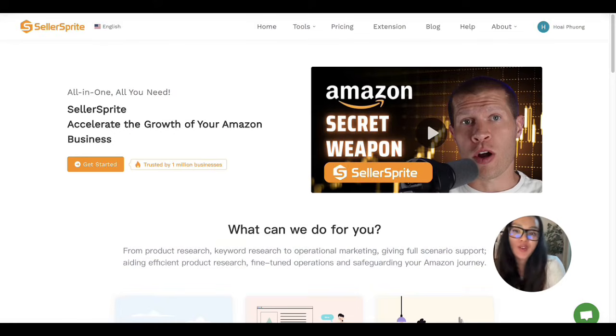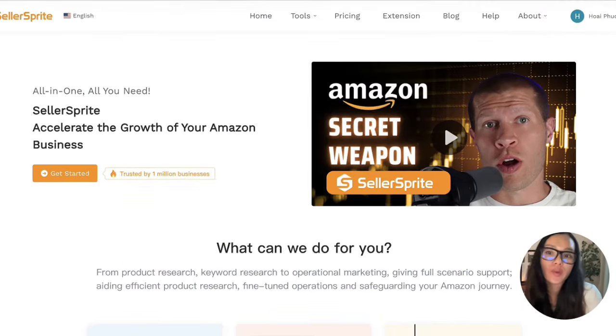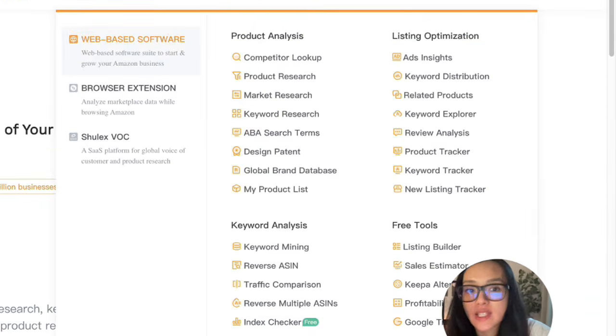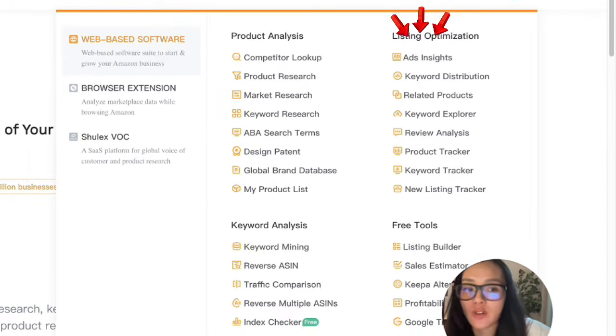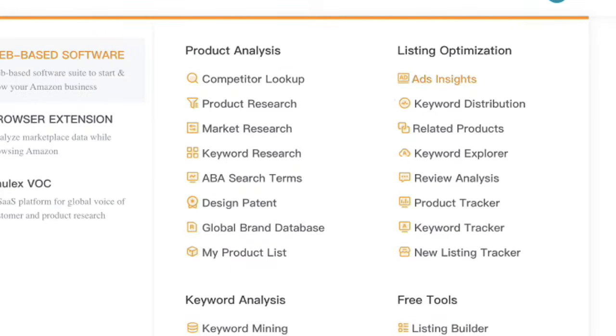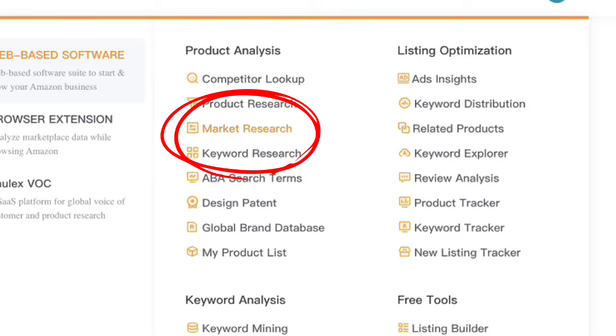All right, guys, let me show you how you can use this tool. So the cool thing about SellerSprite is that it actually has a lot of tools within the tool. So you can find it right here. As you can see, they have a bunch of tools related to product analysis, everything from competitor lookup, product research, market research, keyword research. They also have tools that dive deeper into the actual keywords they're using. There are a lot of listing optimization tools, which I'm actually going to be using on my own product as well. But in today's video, I wanted to focus on the market research tool, which you can find right here.